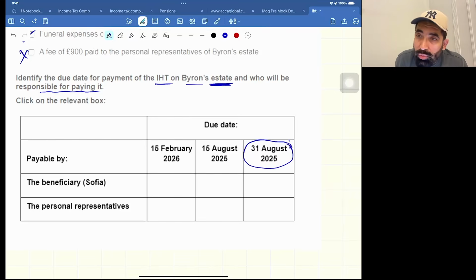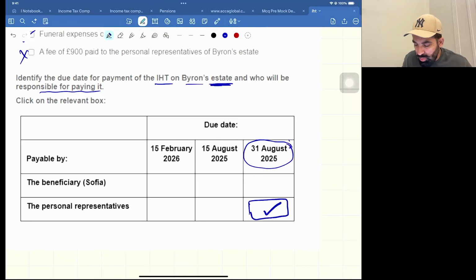And you have read the book, you have read my notes, or you have taken the classes. For the death estate, the personal representative is responsible for paying the tax, and the due date is 31st August. So this box is the answer.